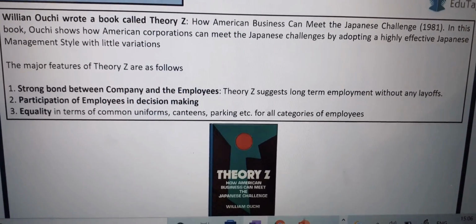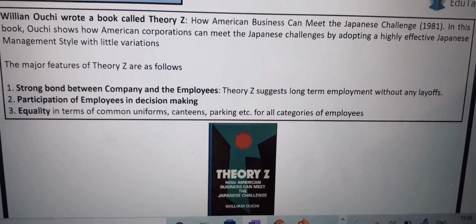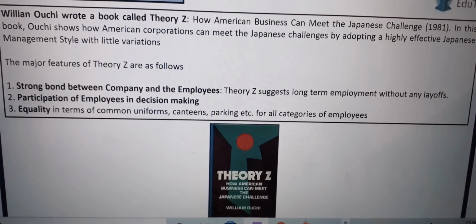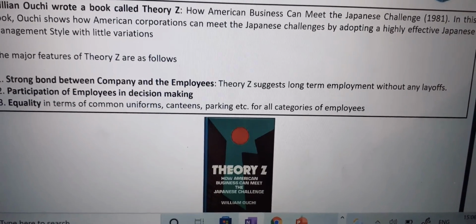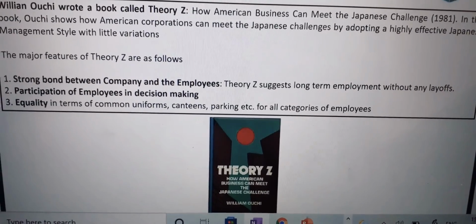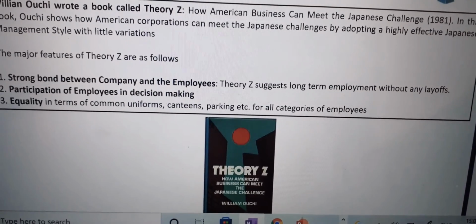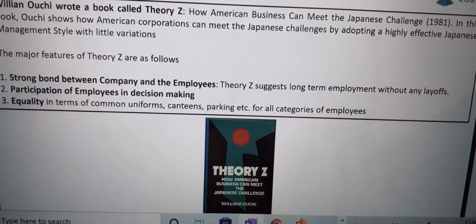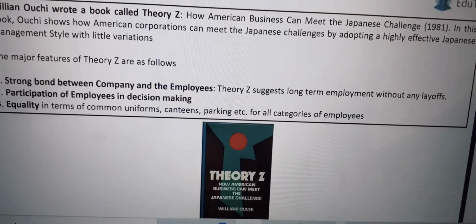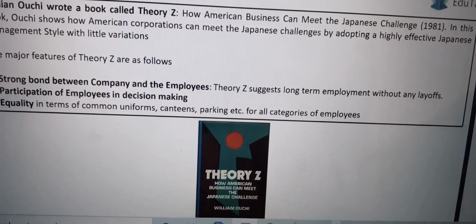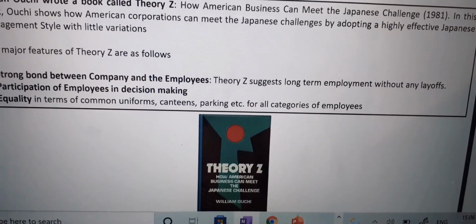In this book, Ouchi shows how American corporations can meet the Japanese challenges by adopting a highly effective Japanese management style with little variations. The major features of Theory Z are as follows: strong bond between company and employees. Theory Z suggests long-term employment without any layoffs, participation of employees in decision making, equality in terms of common uniforms, canteens, parkings, etc. for all categories of employees.